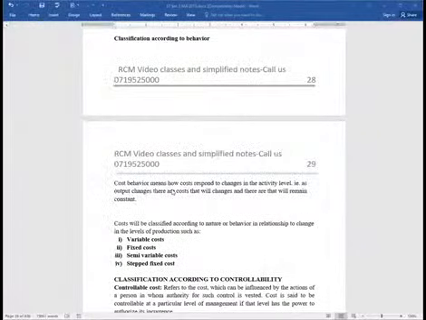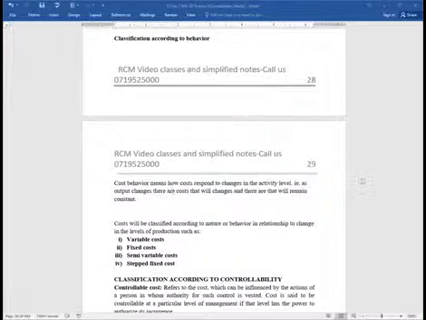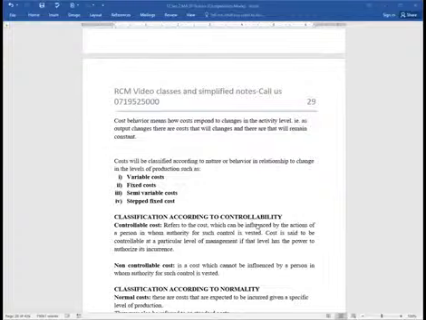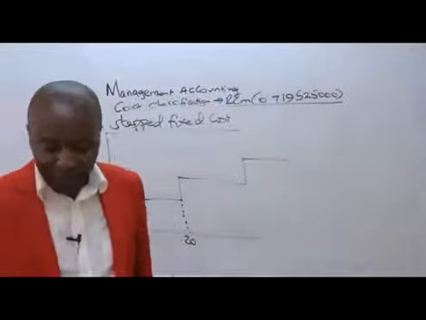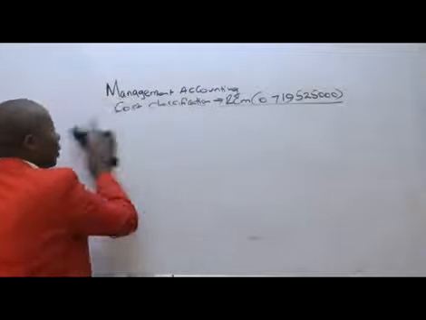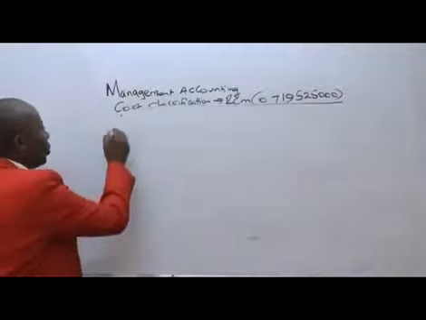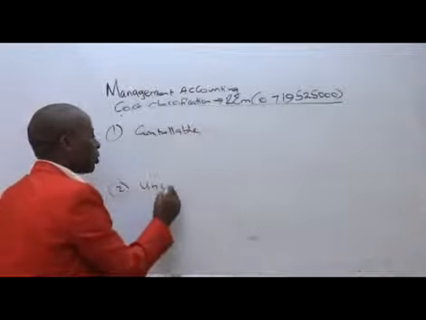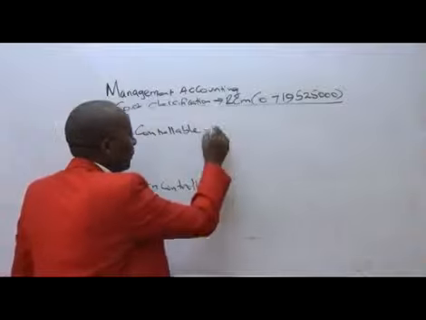Now from there, ladies and gentlemen, we've got these particular ones, which are just a walkover that we need to explain first. So we have classification according to controllability. Under controllability, we shall be having two classes. Which classes are these? Under controllability classification, we are going to be having those costs which are controllable, and those costs which are non-controllable or uncontrollable, as the name suggests.